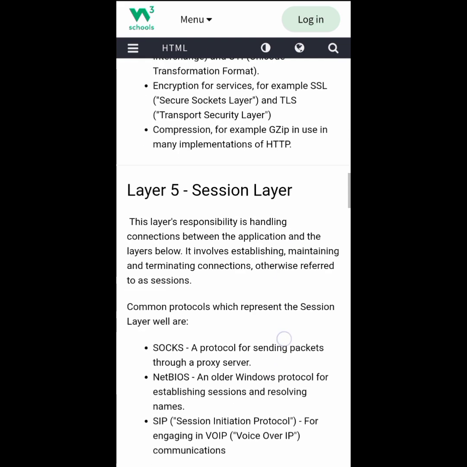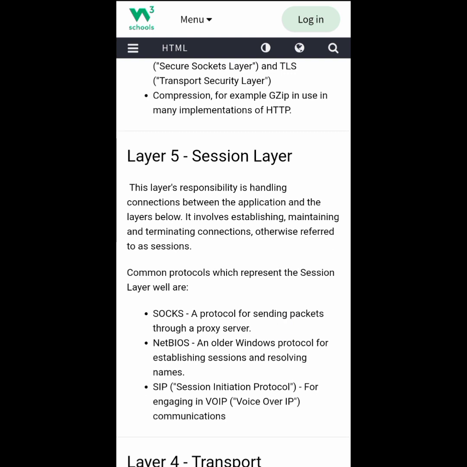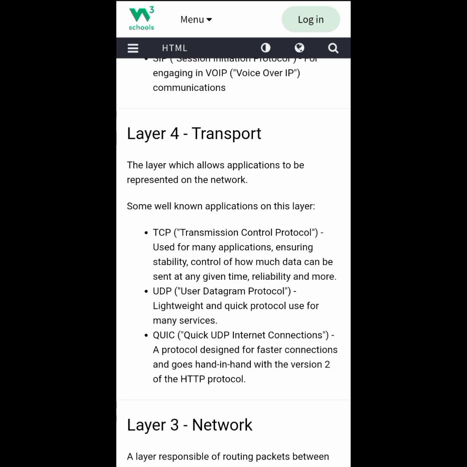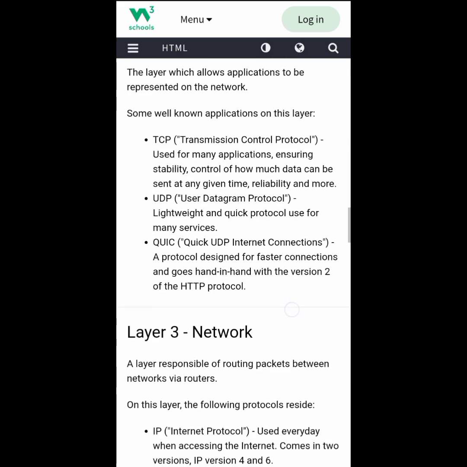Session layer. This layer is responsible for handling the connection between the application and the layer below. It involves establishing, maintaining and terminating connections, otherwise referred to as sessions. 4. Transport layer. This is the layer which allows applications to be represented on the network. Some well known protocols on this layer are TCP, UDP and QoS.